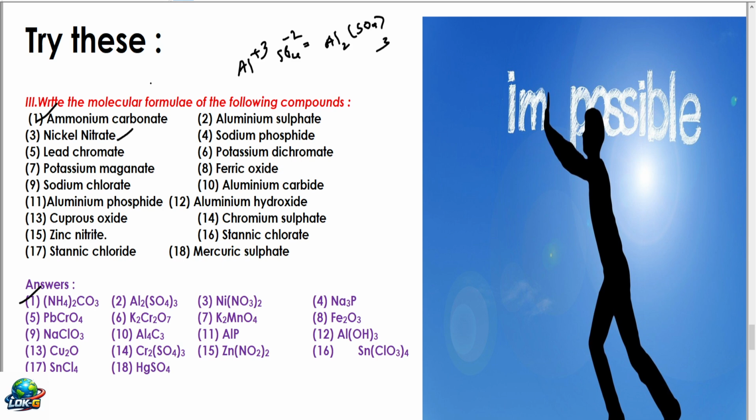Nickel nitrate. What is the nickel symbol? Ni plus 2. Nitrate will be NO3 minus 1. Cross the valencies. Take 1 here, therefore nickel becomes 1. You have to take NO3 twice. Many examples are given. You practice them before you go to the examination hall. Many 9th standard students asked me to take a class on this. As I am not available, I am making a video just to circulate among your friends.